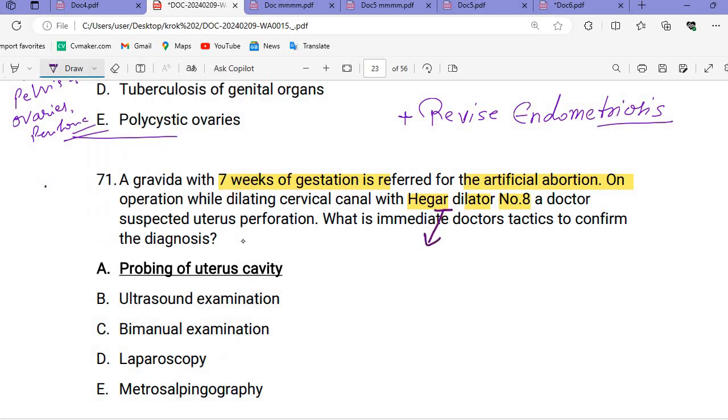So the Hagar dilator is used for the dilatation of the cervix. Then there is a uterus perforation. See, when the uterus perforation will be there,